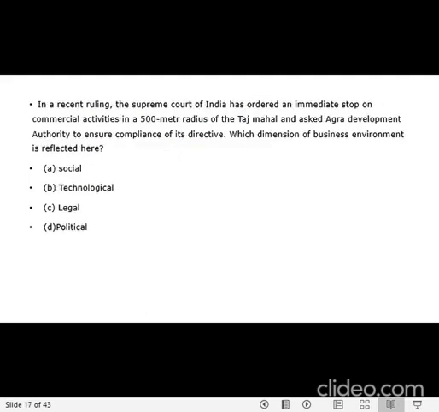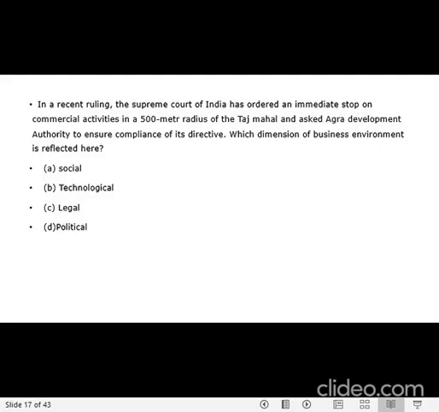The next question. In a recent ruling, the Supreme Court of India has ordered an immediate stop on commercial activities. So the Supreme Court has stopped the commercial activities which are in the radius of 500 meters within the Taj Mahal, and has also asked the Agra Development Authority, which is something that is being monitored.